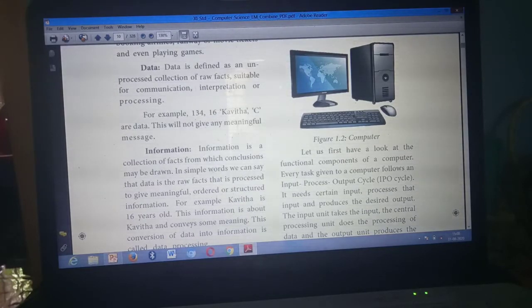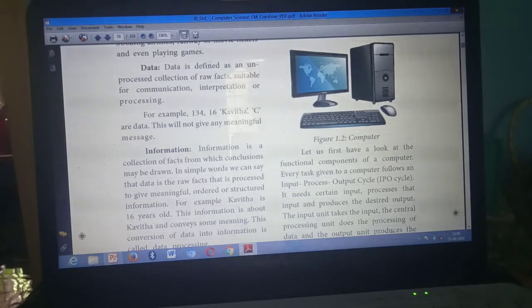Understand? Third point. This one, mark. Example. Example up to this, and data example. Then here third point. Here see this line. For example, Kavita is 16 years old. This information is about Kavita and conveys some meaning, up to this. Understand? Have you marked the 3 points I said?